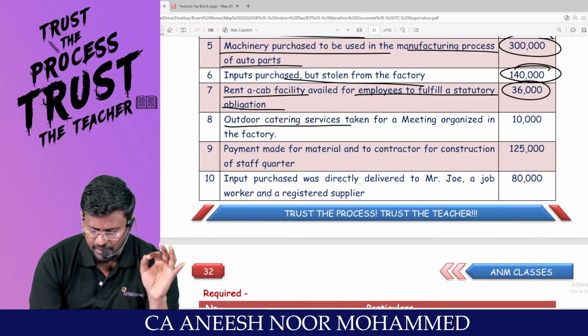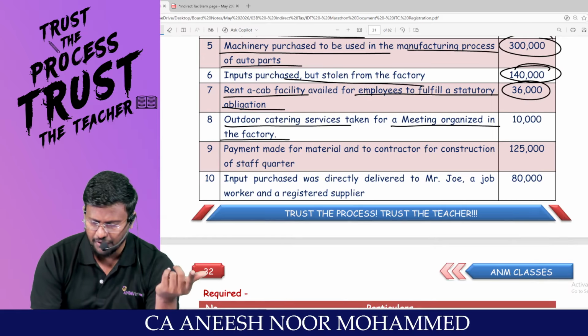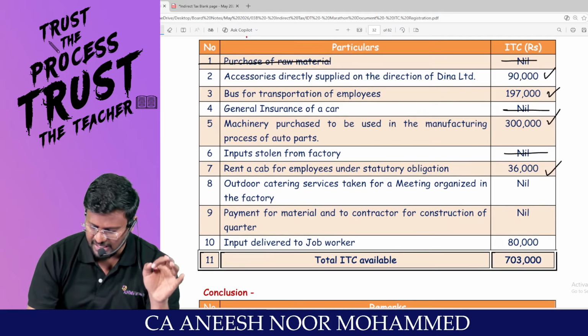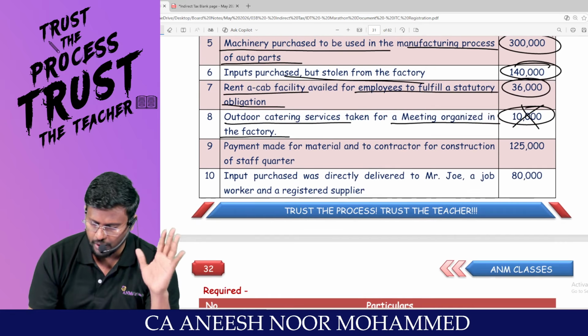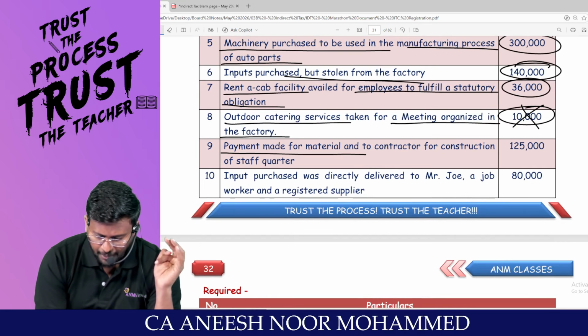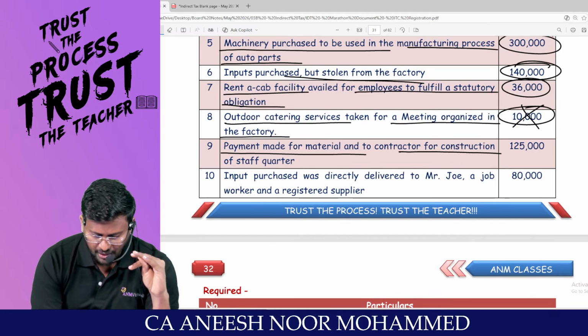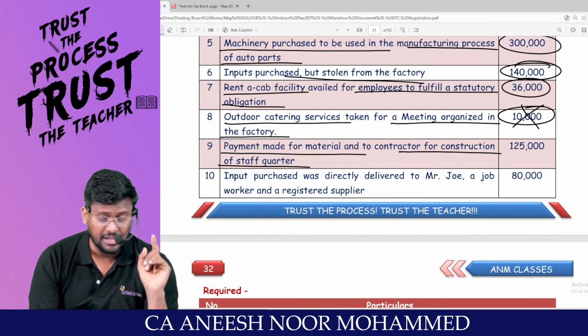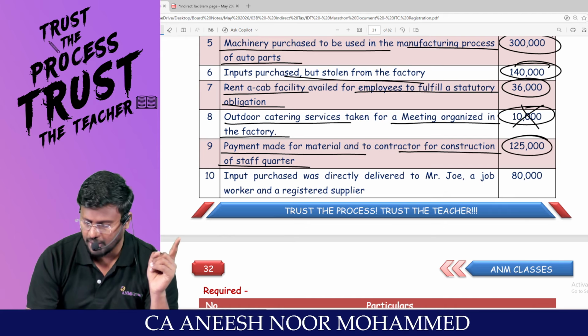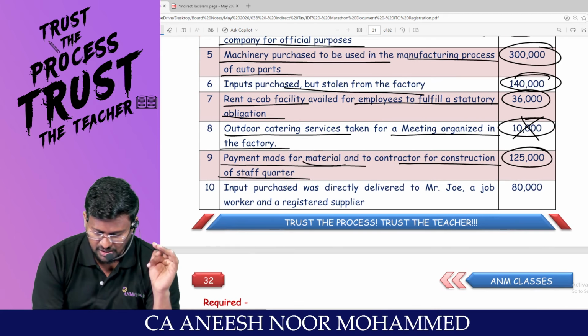Outdoor catering service taken for a meeting organized in the factory. Personal consumption, ITC is blocked. For food and all, we will not provide ITC. Payment made for material and to contractor for construction of staff quarter. It is building, staff quarter, immovable property. ITC is not allowed because this is for material.